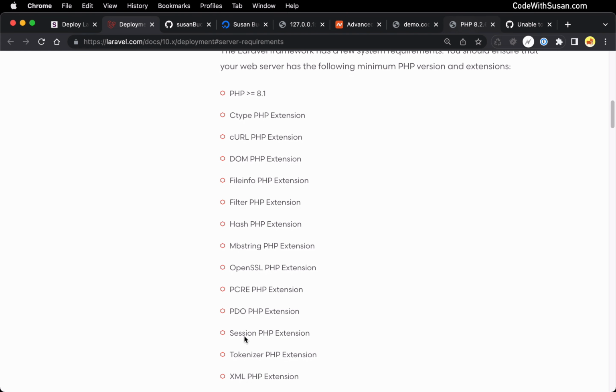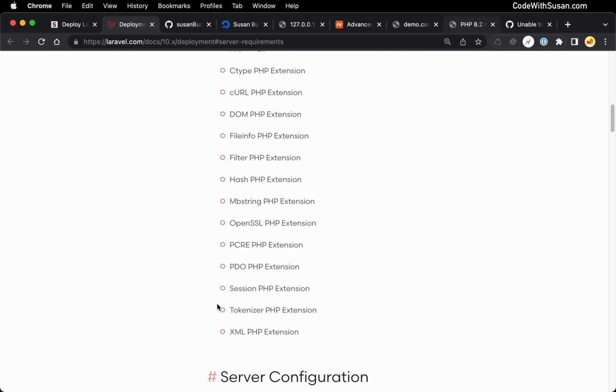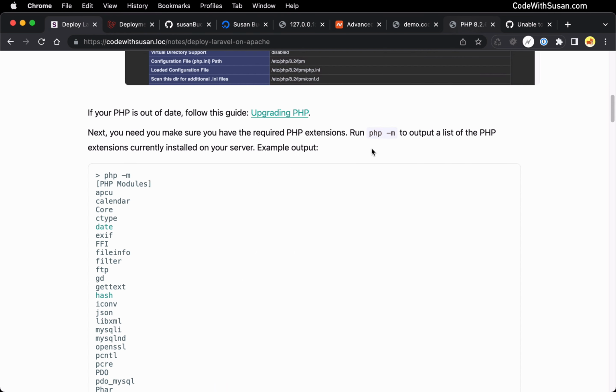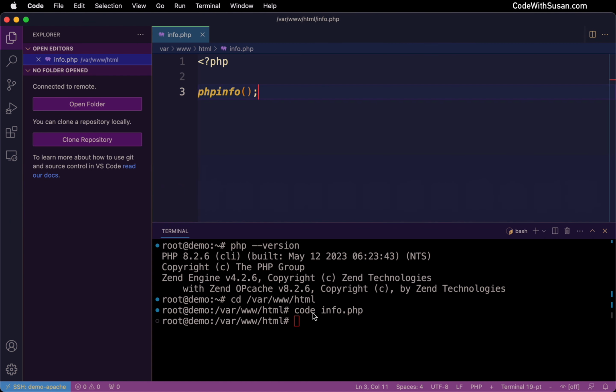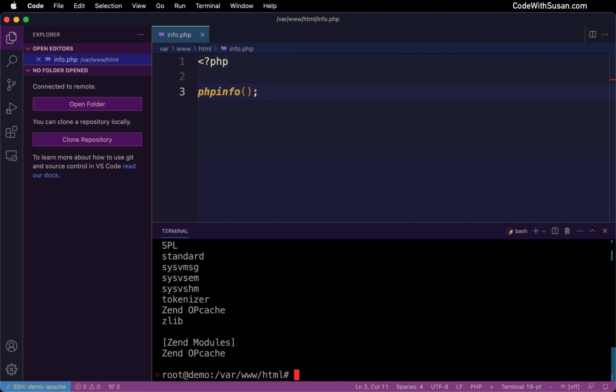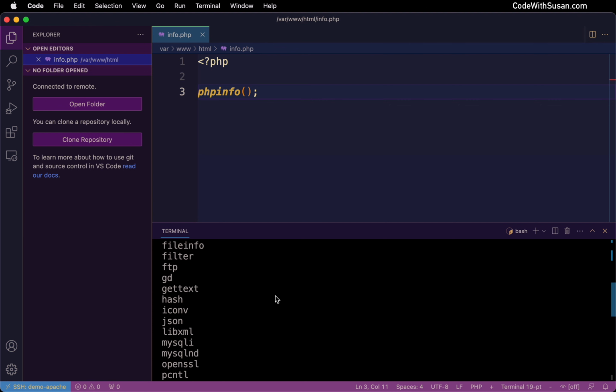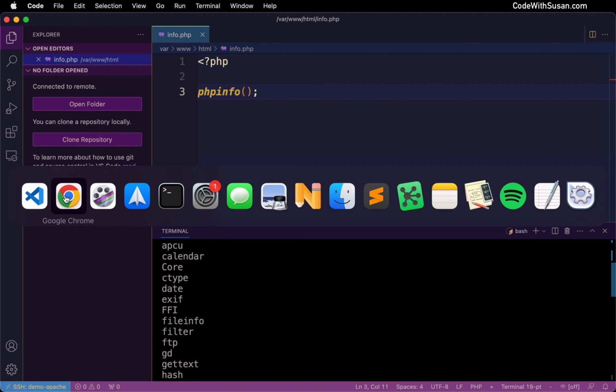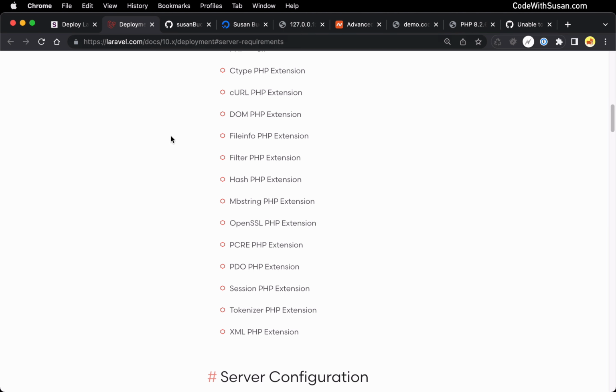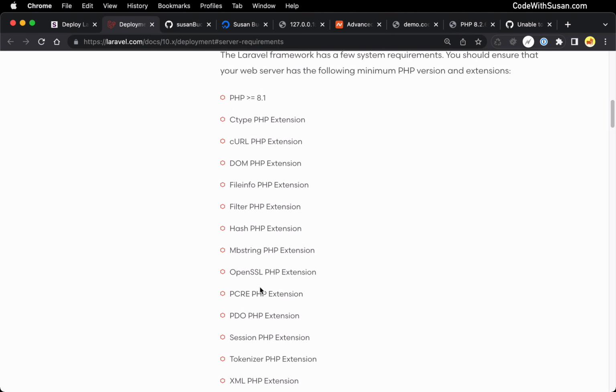But assuming you're good with that, the next thing we want to check from the server requirements is that we have all of these PHP extensions set up on our server. The way we're going to do that is we're going to invoke the command php -m to output all of our currently installed PHP extensions. So coming back to the command line, I'm going to say php -m. And what we want to do with this list of extensions is basically cross-reference it with the list of extensions that Laravel lists in their docs.